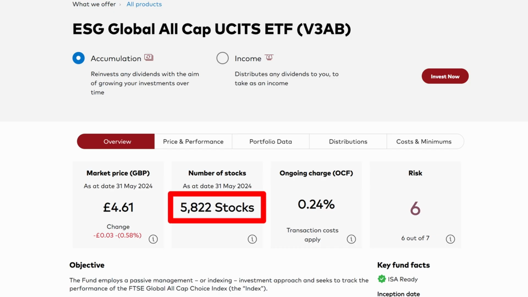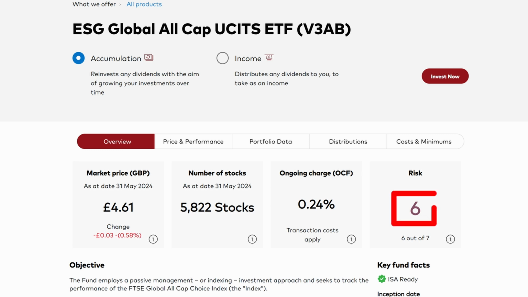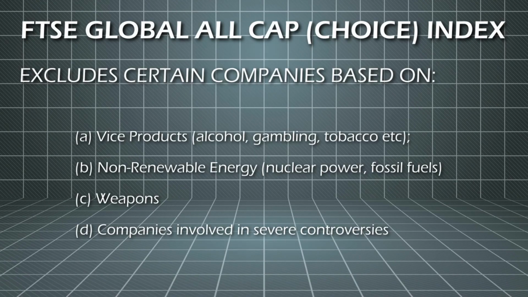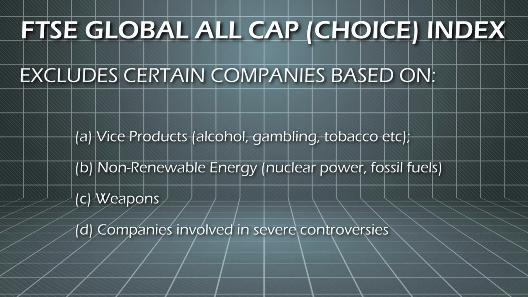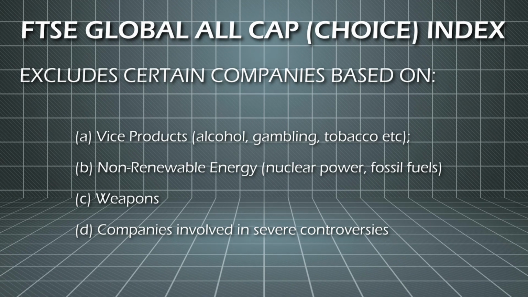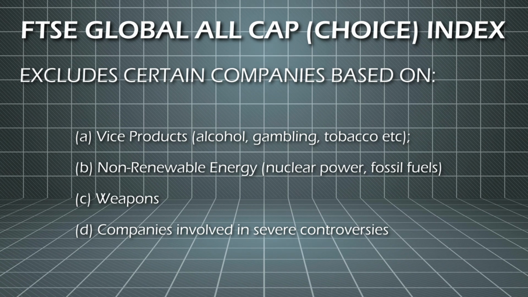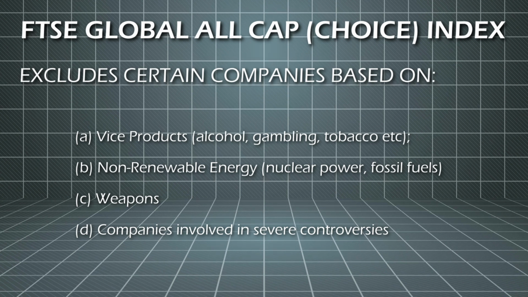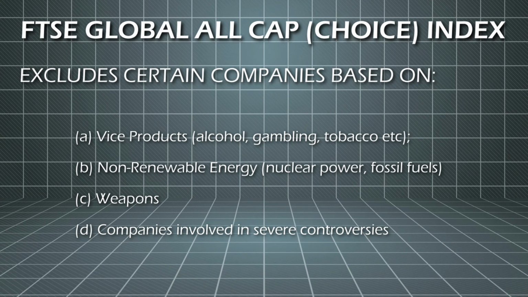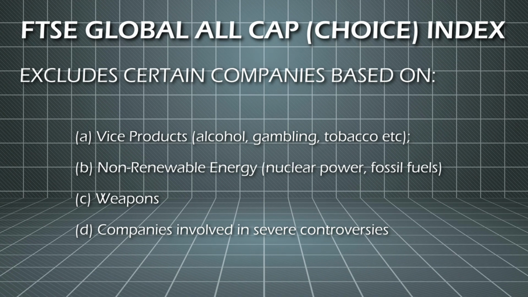It has a large 5,822 stocks of small, mid and large sized companies from the developed world and emerging markets. The fund has a risk level of 6, and the fund is passive, meaning that it just tracks its index and does not try to beat it. And both the index and fund promote social and environmental characteristics by excluding companies based on vice products such as alcohol, tobacco and gambling, non-renewable energy such as fossil fuels and nuclear, weapons, and companies involved in severe controversies such as labour and human rights, environmental issues and anti-corruption standards.